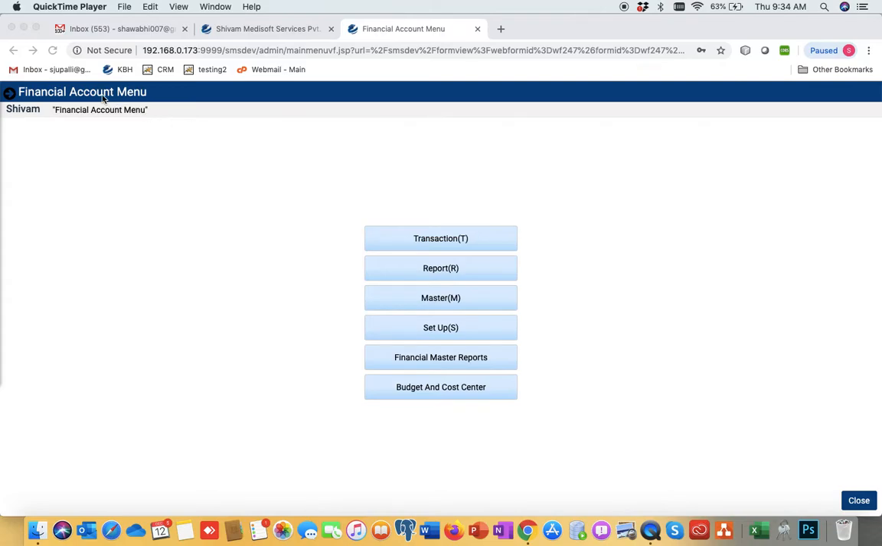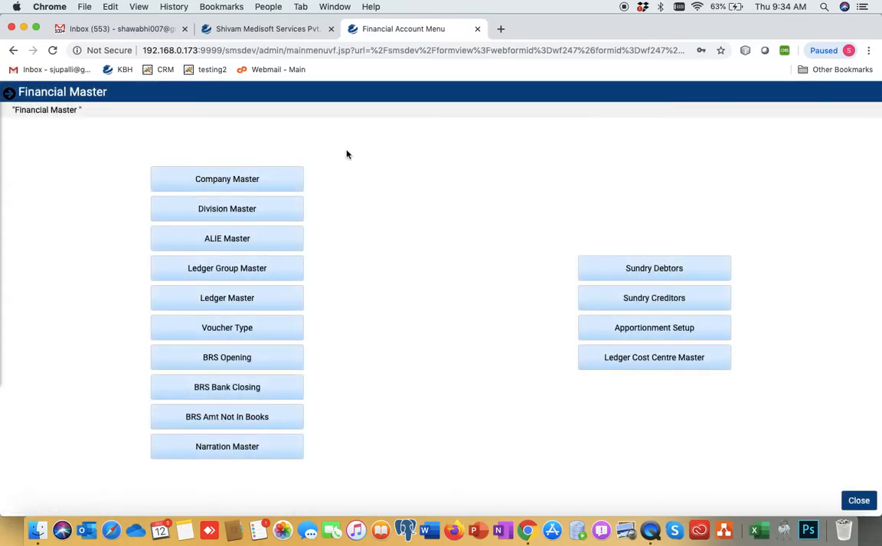So, this is the Financial Accounts menu which I opened already. In this menu, we have Transaction, Reports, Master, and Setup. We will go to Master. In Master, we are going to discuss Company Master and Division Master. First one is Company Master.